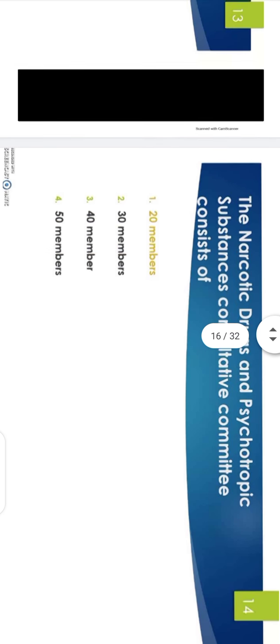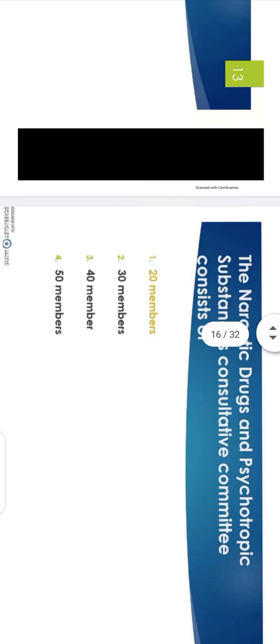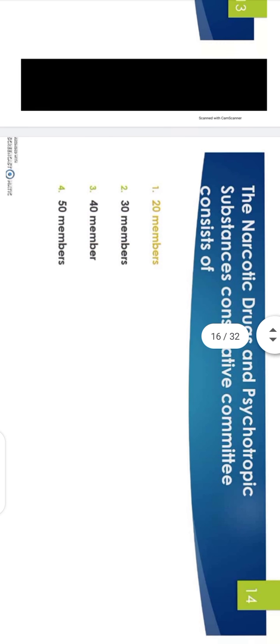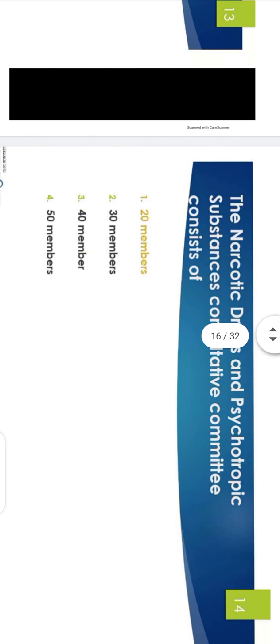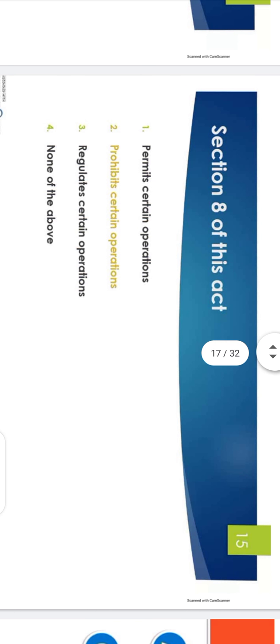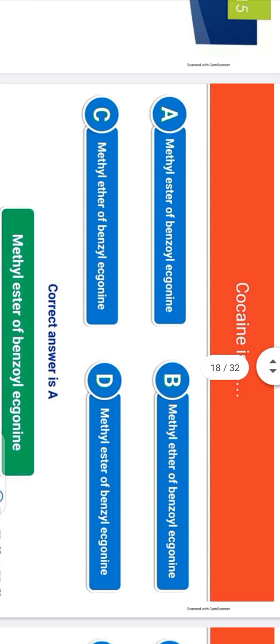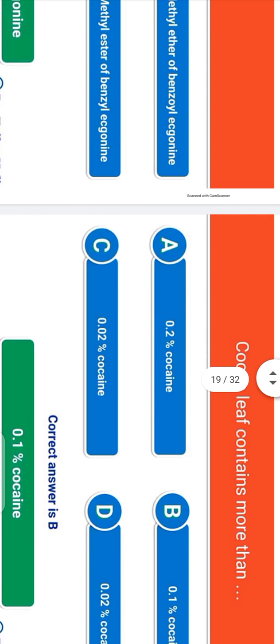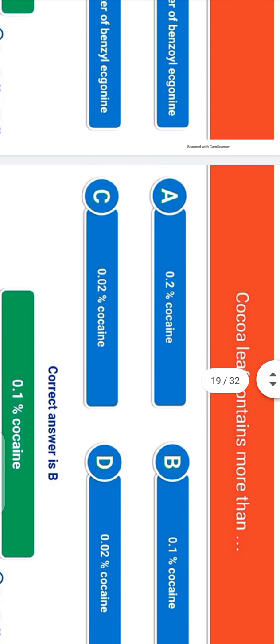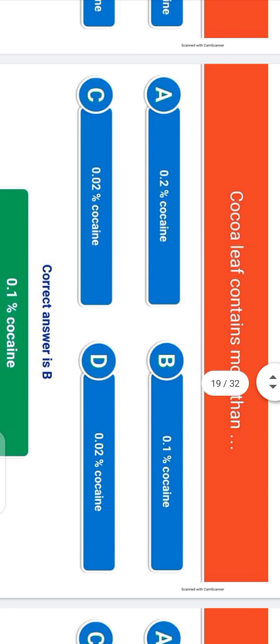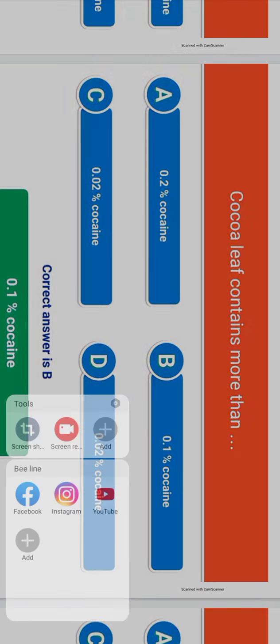The Consultative Committee on narcotic drugs and psychotropic substances consists of 20 members. Section 8 of this act is the prohibition of certain operations. Cocaine is methyl ester of benzoyl ecgonine. Coca leaf contains more than 0.1% cocaine.